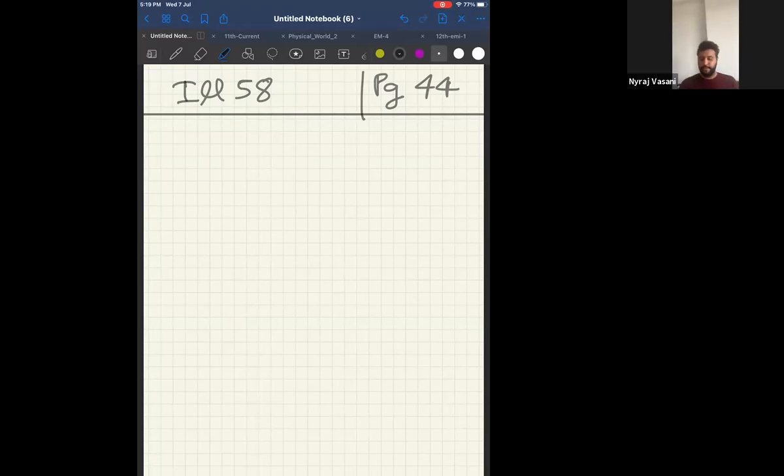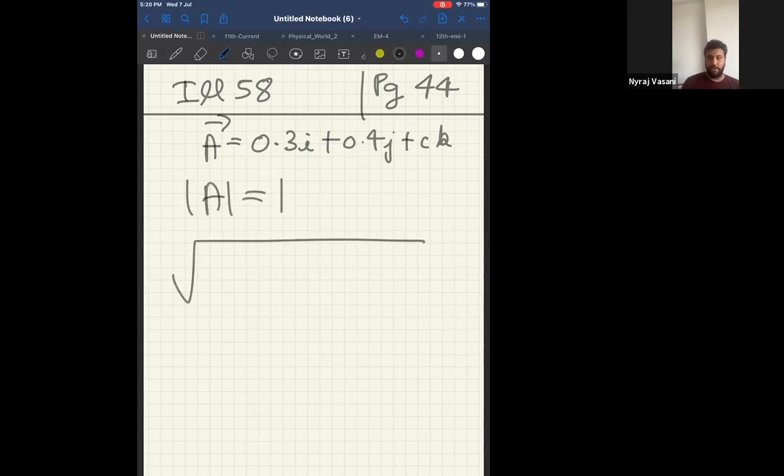Okay, now listen. Illustration 58, page number 44. Let me tell you the concept. Now, given a vector is equal to, now please look at the screen. They have given a vector is equal to 0.3i plus 0.4j plus ck. Calculate the value of c if a is a unit vector. If a is a unit vector, that means mod of a will be equal to 1. Please look at me. If a is a unit vector, then mod of a will be 1.